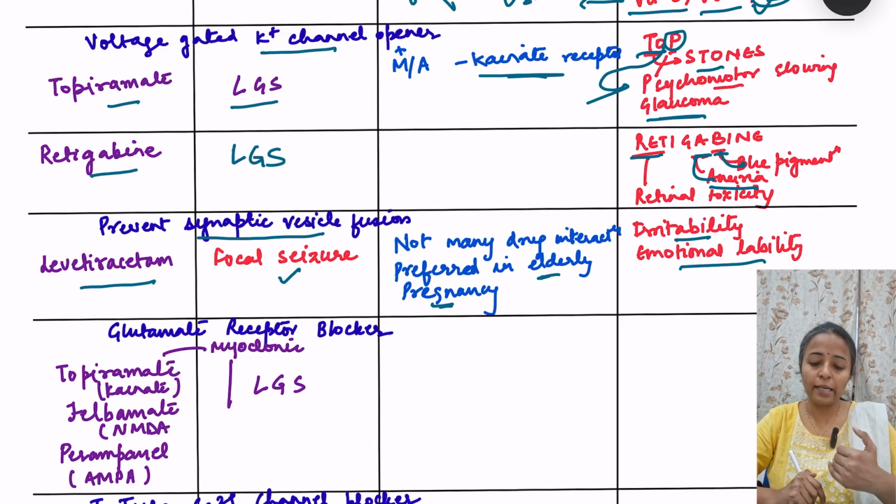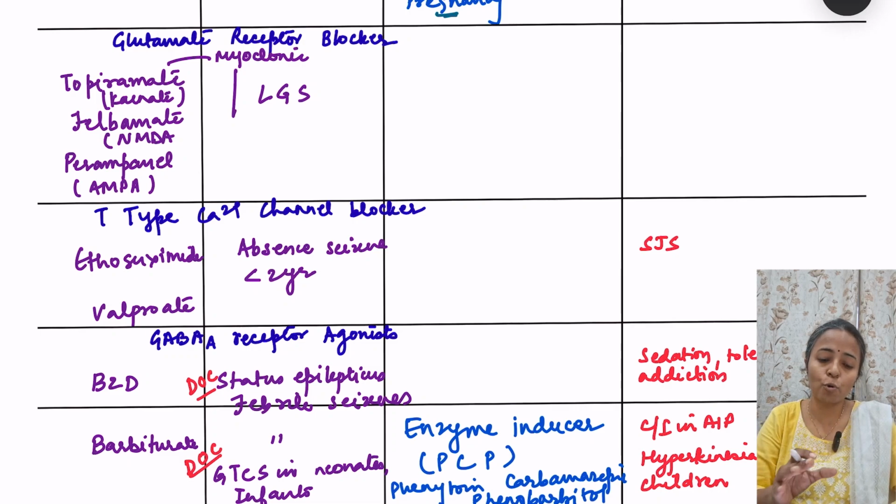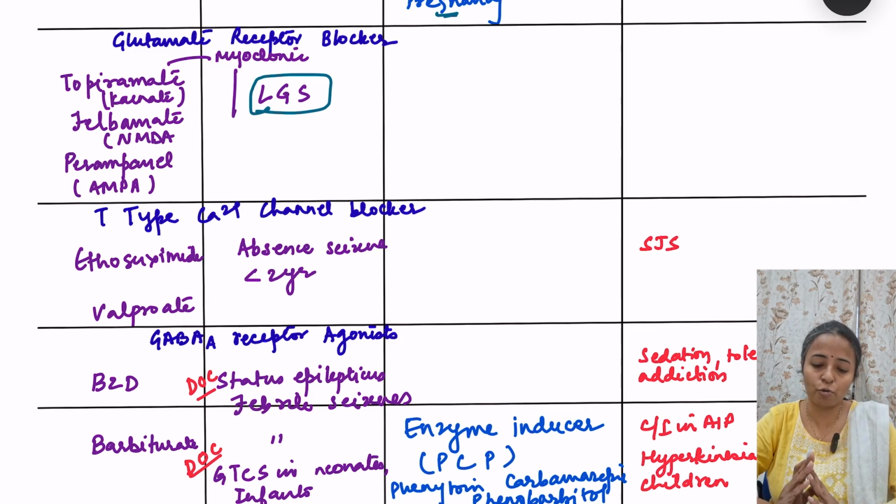Okay. Then next, glutamate receptor blockers. So what are these? This I told you before: topiramate, felbamate and perampanel. Out of these, topiramate and felbamate are both used for Lennox-Gastaut syndrome. So simple, you remember, voltage gated potassium channel opener and glutamate receptor blocker. They are for LGS. Okay. Voltage gated potassium channel opener and glutamate receptor blocker for Lennox-Gastaut syndrome.